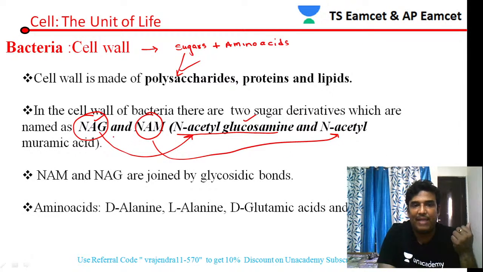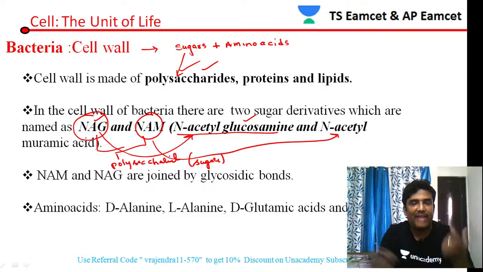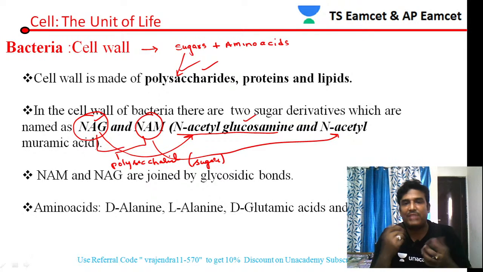Both are polysaccharides, and we already know that polysaccharides are sugars. So the bacterial cell wall is made up of sugars plus amino acids.